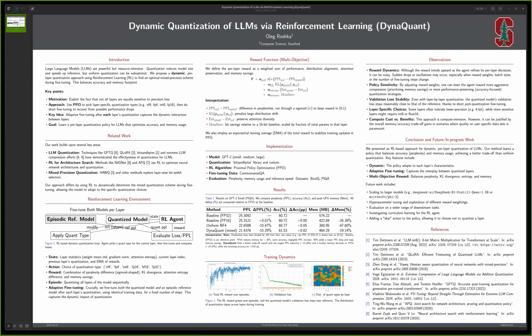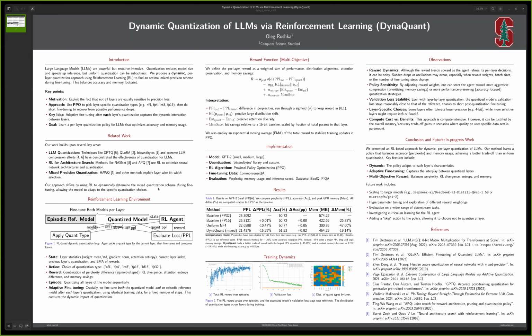For fine-tuning tasks we used datasets like CommonsenseQA, and for evaluation we use datasets like BoolQ and PIQA. Our multi-objective reward tries to ensure that at each step we push the model towards layers that can handle lower precision while preserving accuracy where it's needed.